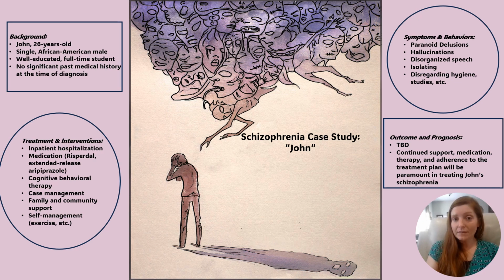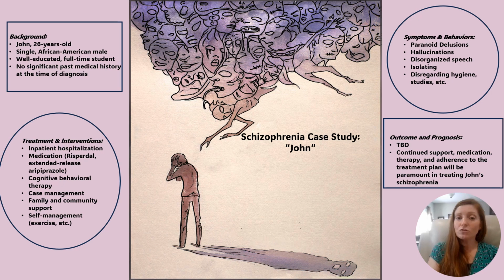After the incident with his neighbor, police escorted him to the ER, where he was evaluated and subsequently transferred to an inpatient psychiatric crisis unit for close observation, where he remained for 2 weeks. John was ultimately diagnosed with schizophrenia, and he was prescribed daily oral Risperdal, which is an atypical antipsychotic medication. In addition to the medication, John was provided with an outside therapist and began cognitive behavioral therapy every week. A mental health case manager was assigned to him and conducted frequent check-ins with him at his parents' home.